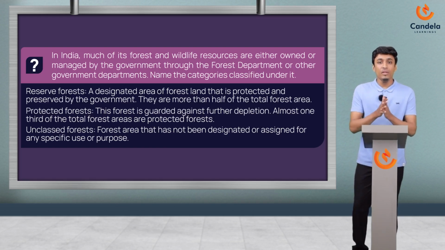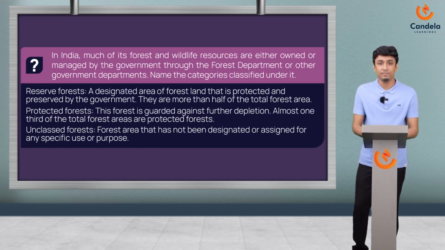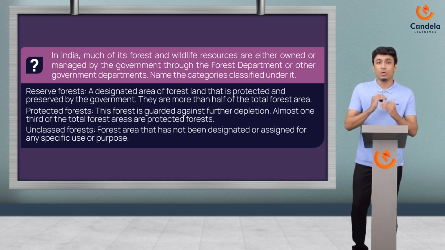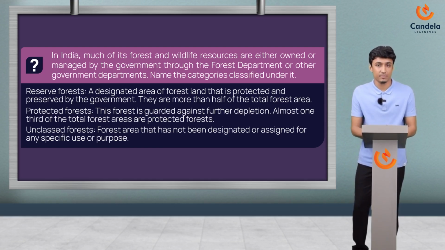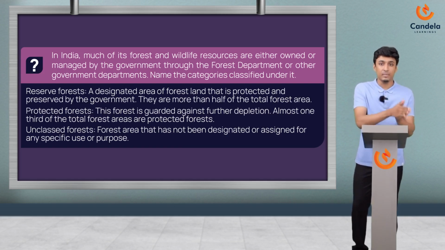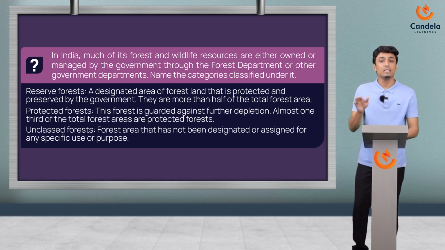And now, we know there are three types of forest: reserved, protected and unclassed forest. Now what we have to do is differentiate them one by one. See, when we take the total forest area of our country, more than 50% are reserve forest and one-third of the forest are protected forest. And the remaining wasteland or forest that belong to the government, community or any other individuals are called unclassed forest.